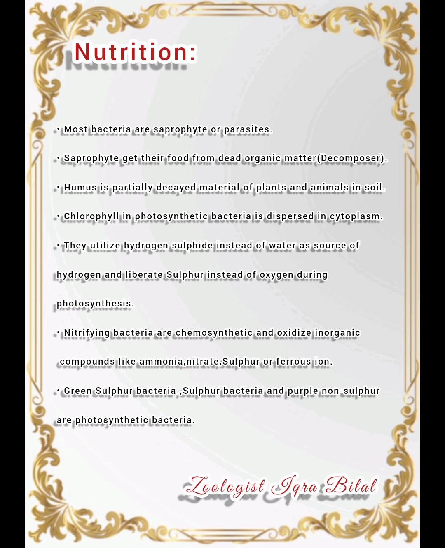Chlorophyll in photosynthetic bacteria is dispersed in the cytoplasm. They utilize hydrogen sulfide instead of water as a source of hydrogen and liberate sulfur instead of oxygen during photosynthesis. Nitrifying bacteria are chemosynthetic and oxidize inorganic compounds like ammonia, nitrate, sulfur, or ferrous iron. Please remember that. Green sulfur bacteria and purple non-sulfur bacteria are photosynthetic bacteria.